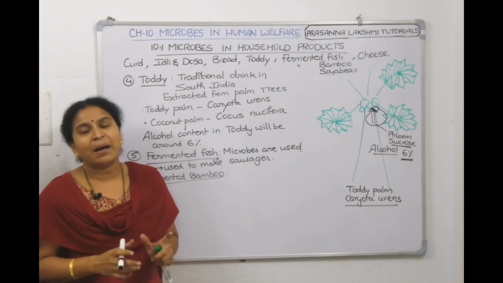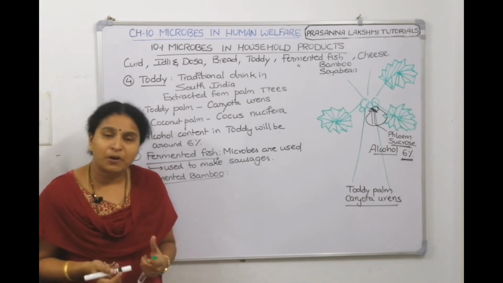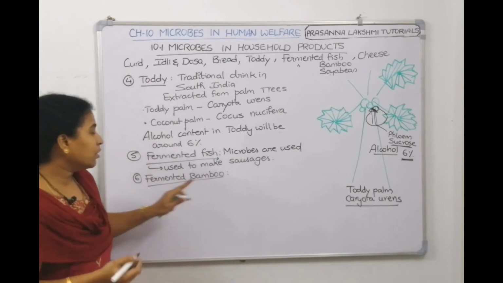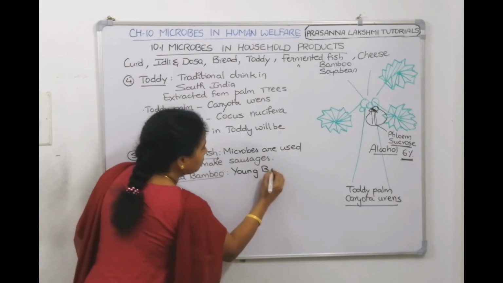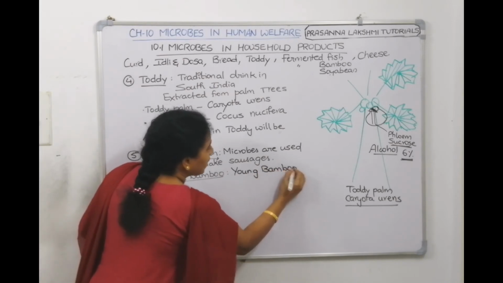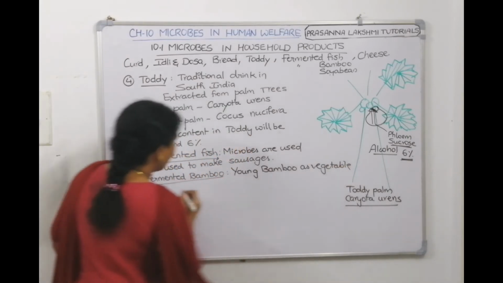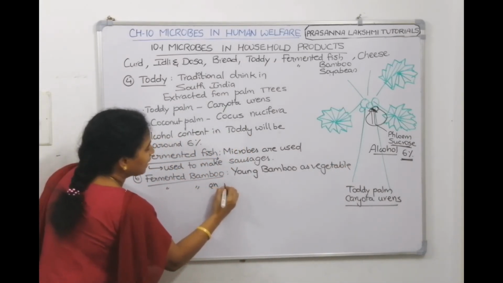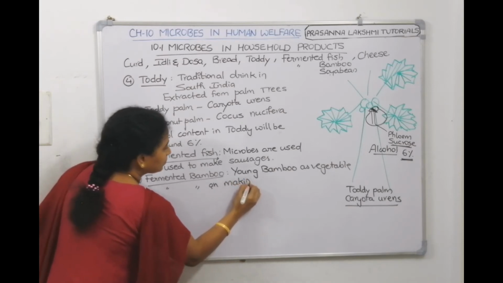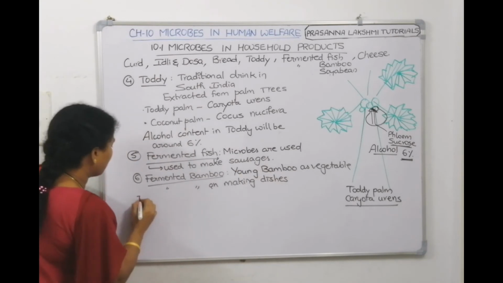Later they use those bamboo sticks in making vegetables, in making curries. That's called fermented bamboo. So both ways we can use it, young bamboo as vegetable or fermented bamboo in making dishes. Microorganisms, bacteria and fungi are involved here.